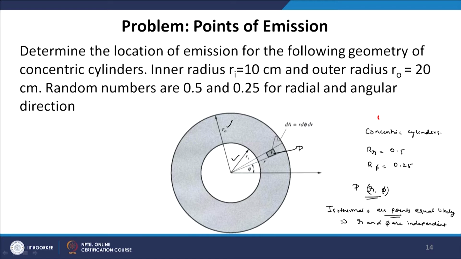So, we noted in the case of a flat rectangular plate that if the plate is not isothermal, then the y will depend on x, but in this case, because the plate is isothermal, the r location will be independent of phi. So, how do we solve this problem?